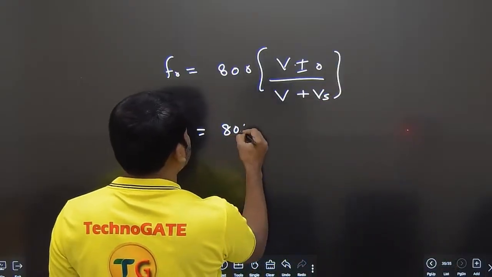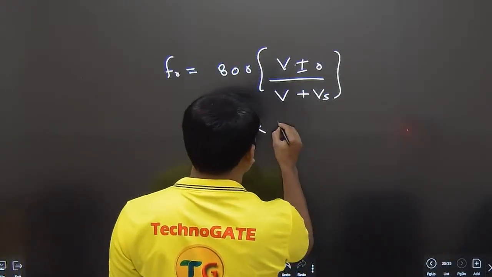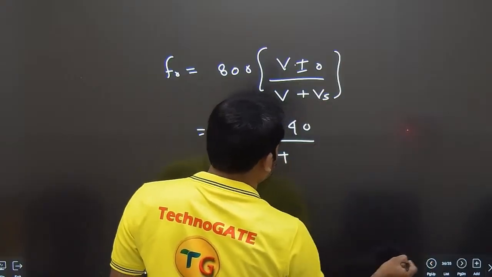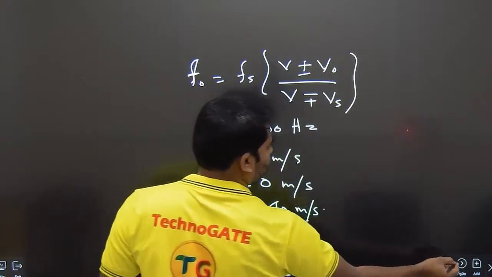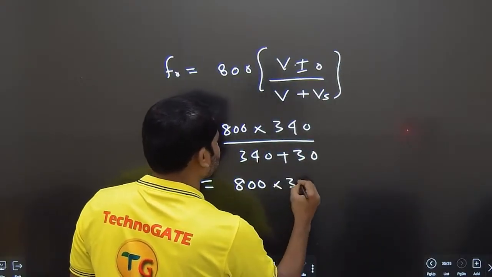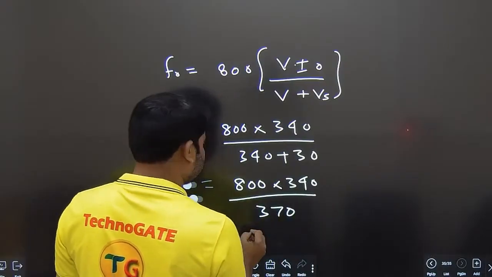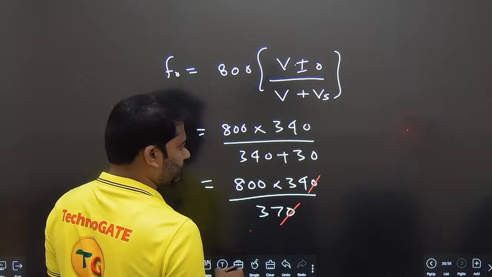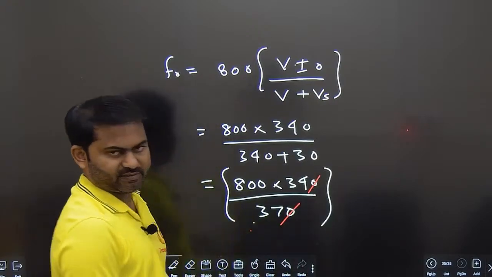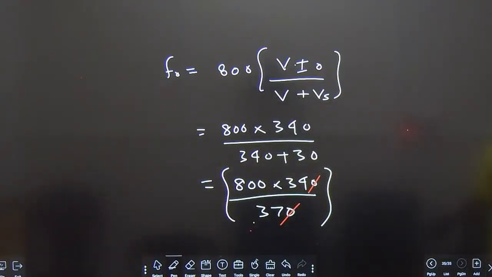So 800 into, you take this value 340 by 340 plus Vs, 30. This comes 800 into 340 by 370. If you simplify this, 0 is gone. So you need to do this calculation, 800 into 34 by 37. Let me bring the calculator and let me do it. That can save our time.